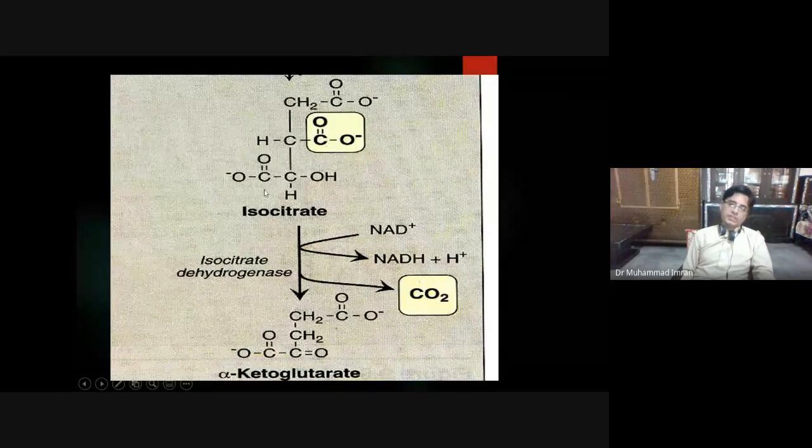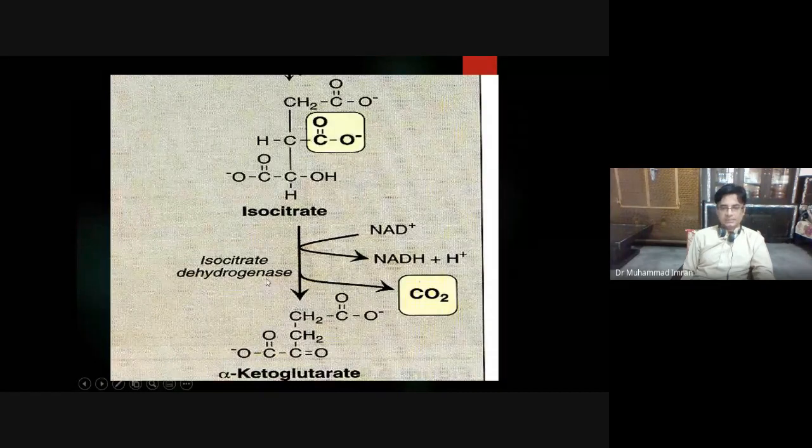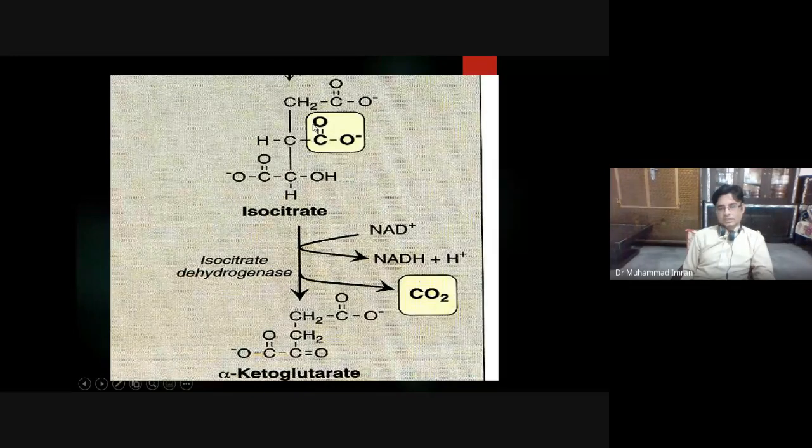So this carboxylic group is removed by isocitrate dehydrogenase complex. It is a complex of two enzymes. One is decarboxylase and the other is dehydrogenase. Decarboxylase removes this carboxylic group in the form of carbon dioxide, and dehydrogenase removes the high energy electron from the hydroxyl group and this proton, and it will produce a keto group, and it will generate a 5 carbon compound. The 6 carbon compound is changed into a 5 carbon compound, alpha ketoglutarate.